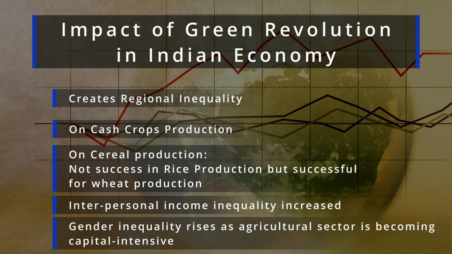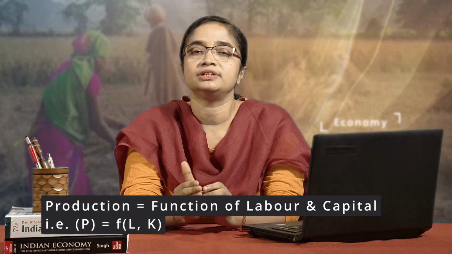Look, there are so many inputs to produce any commodity, but generally we divide all those inputs under two categories. The first is labor and the second is capital. Capital intensive means this sector is using relatively more capital than labor. That means if capital is used by 60%, then 40% labor is used to produce that commodity.